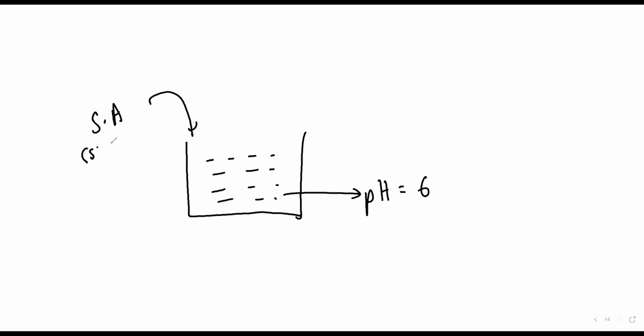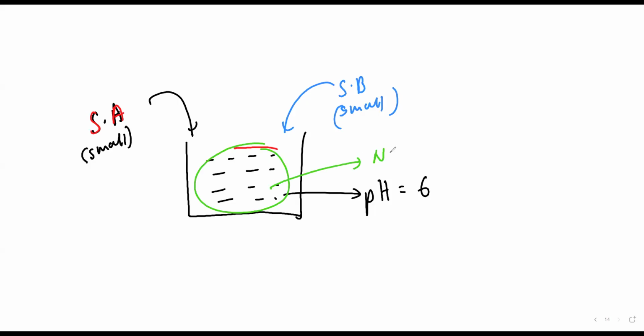If I add a small amount of acid, then pH should change. Or if I add a small amount of strong base, then pH should increase. But what we noticed, this was my strong acid. If I add a little acid, pH should change, and if I add a little base, pH should change. But this was a magical solution, beta; its pH was not changing. Oh my God, it was not changing.